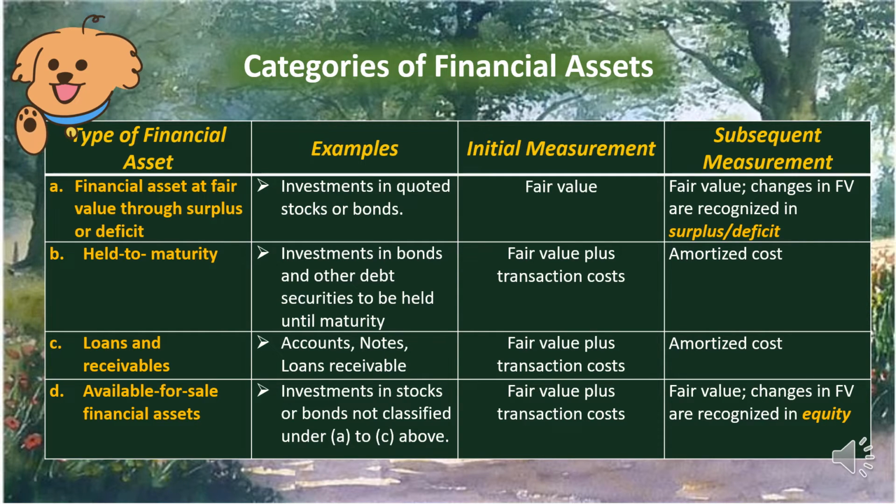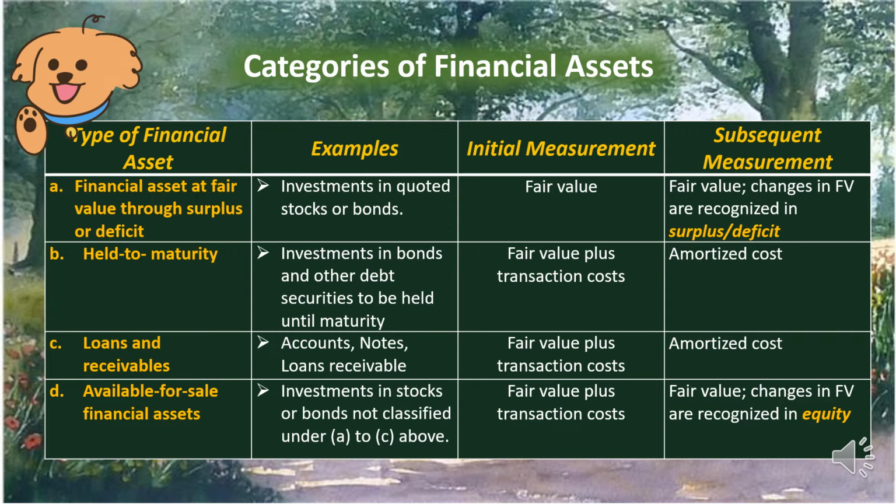Next type of financial asset is held to maturity. Our example for that is investment in bonds and other debt securities to be held until maturity. Our initial measurement is fair value plus transaction cost, and subsequent measurement is amortized cost. Next type of financial asset is loans and receivables. Our example for that is accounts, notes, and loans receivables. Initial measurement is fair value plus transaction cost. Subsequent measurement is amortized cost.